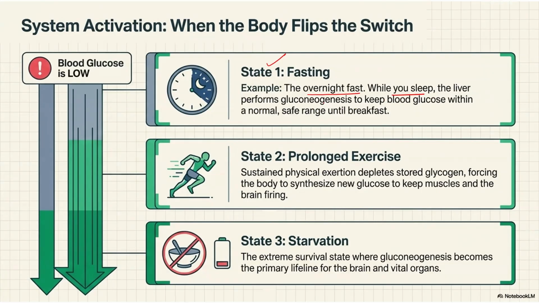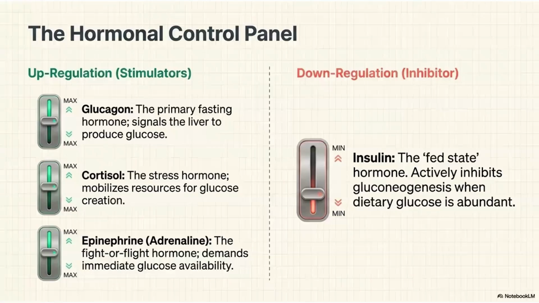At that time, your body will compensate by making glucose from a new source. The same happens during prolonged exercise or at the time of starvation. In these conditions, the blood glucose level goes very low. So the trigger is due to fasting, prolonged exercise, or starvation.